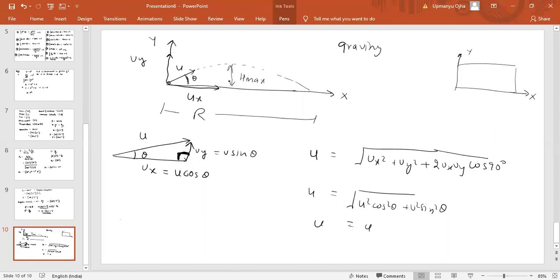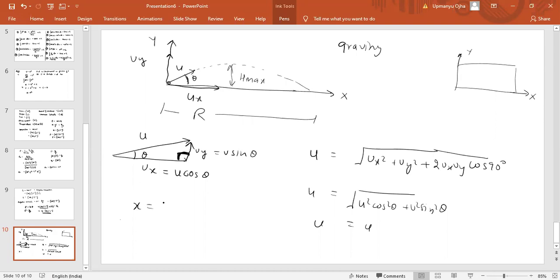Means maximum vertical displacement is h max, maximum horizontal displacement is range. Okay, fine. I think up to now you understood. Now, if I have to find the range, I have to represent velocity in the plane. I have to write the two equations of motion, one along the x, other along the y. So if I break this into two equations, one equation along the x would be what?